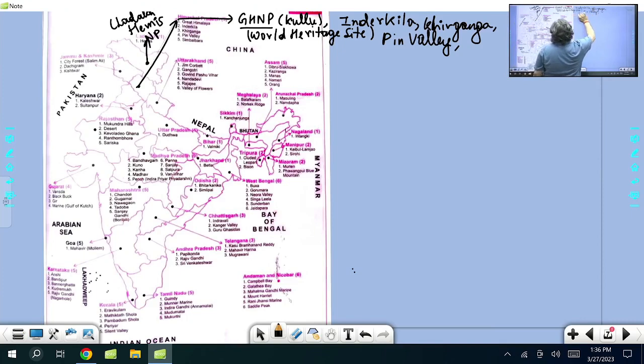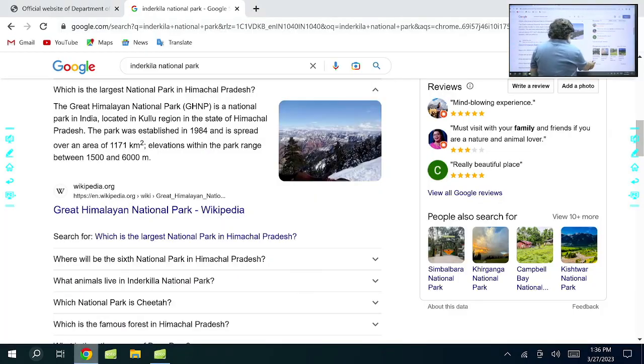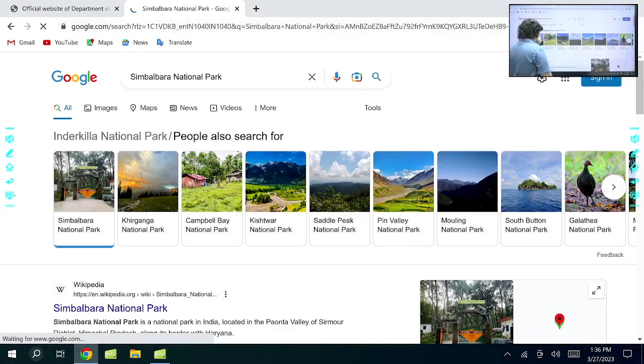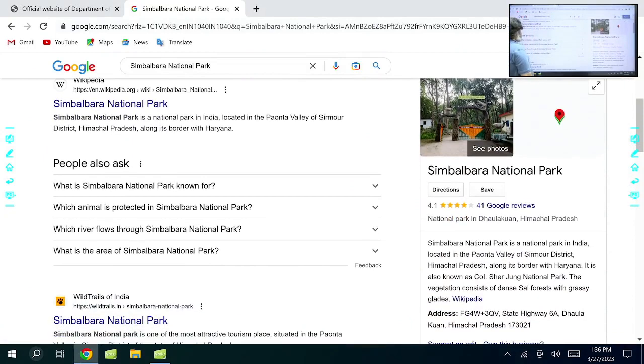Then comes Simbal Bada, another very important name, again in Himachal Pradesh. If you see here, Simbal Bada, this one, Simbal Bada National Park. Paonta, it's called Sirmaur district.